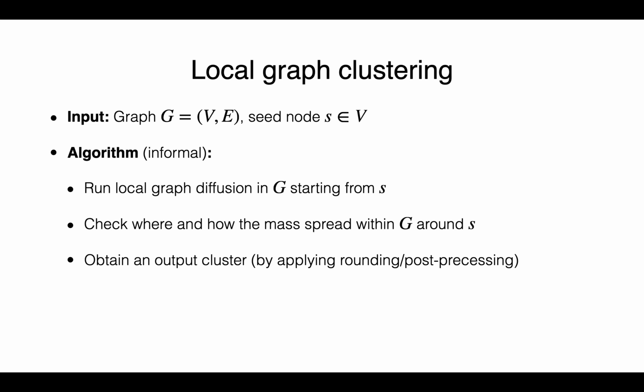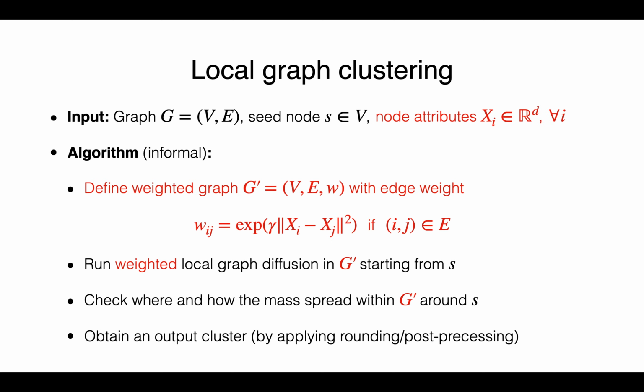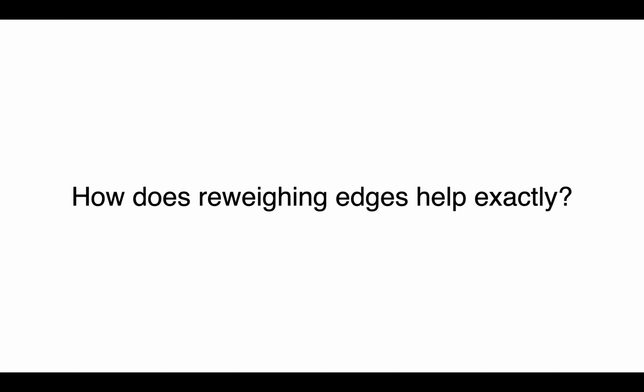Therefore, in this work, we present a very simple variant. Say that each node comes with d-dimensional attributes. We define a weighted version of the original graph, whose edge weights are computed from a Gaussian kernel. Then we run a weighted version of local graph diffusion in the reweighted graph, and we keep everything else the same. And this is basically the algorithm. So perhaps a more interesting question is to understand how exactly attributes can help.